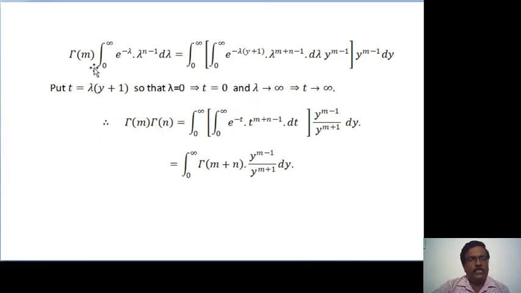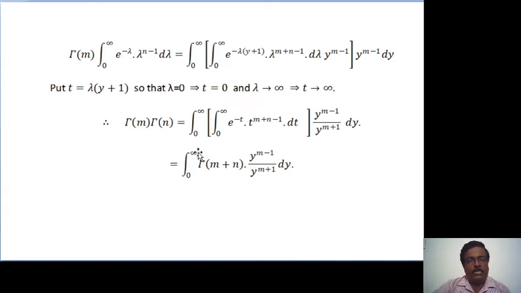So with this it becomes gamma of m into gamma of n, which is equal to integration from 0 to infinity e raised to minus t, t raised to m plus n minus 1 dt, then y raised to m minus 1 divided by y plus 1 raised to m plus n dy.